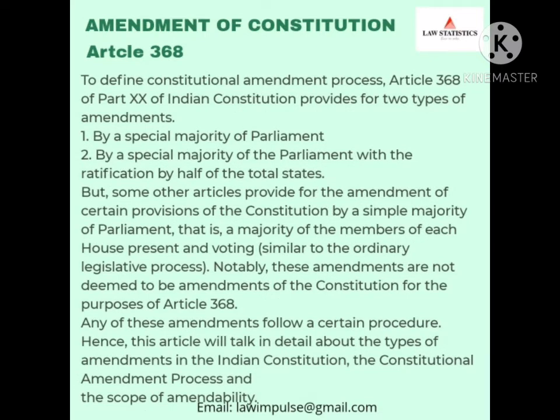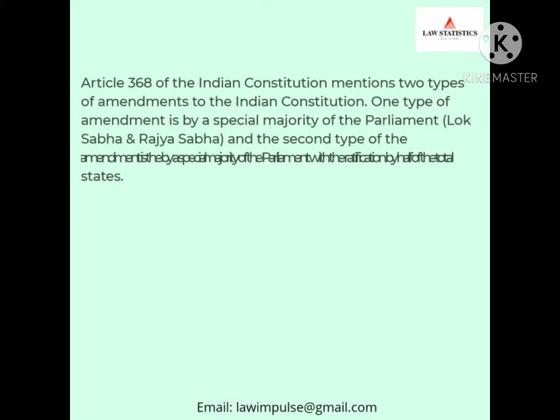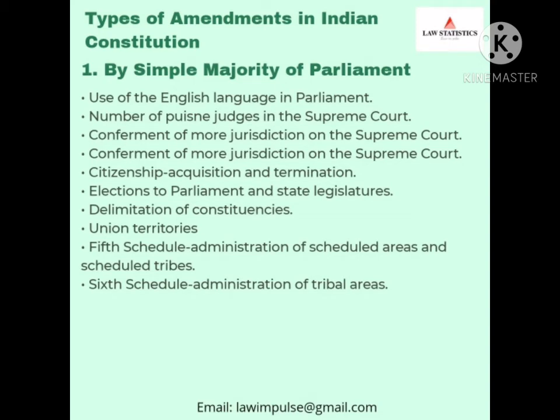Article 368, which defines the constitutional amendment process. Article 368 of Part 20 of the Indian Constitution provides for two types of amendment: by special majority of Parliament, and by special majority of Parliament and ratification by half of the total states. One type of amendment is by special majority of Parliament, and the second type is by the majority of states.